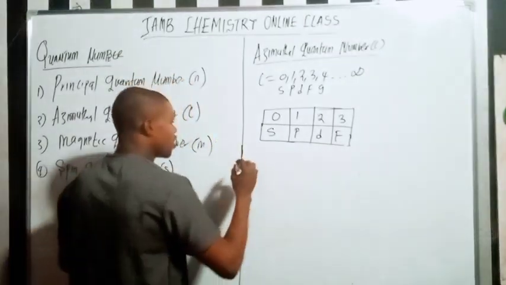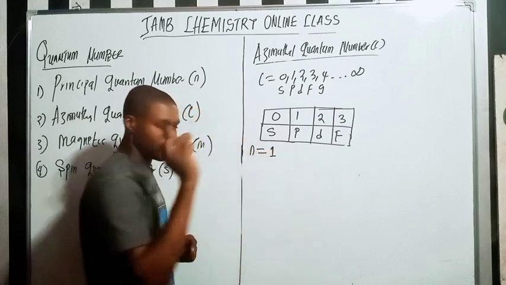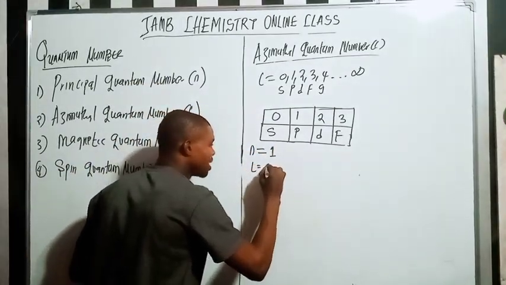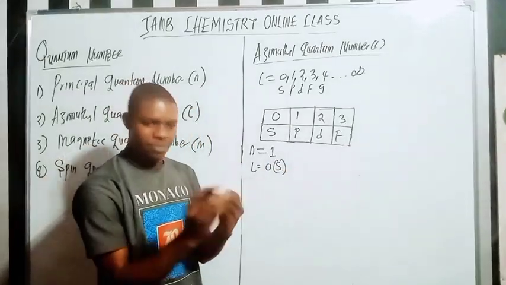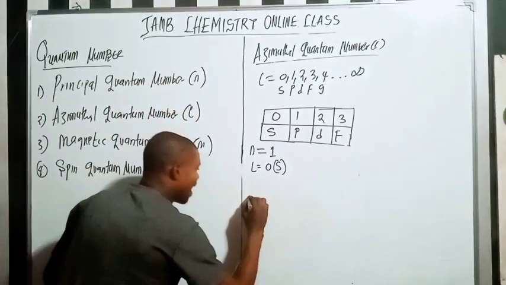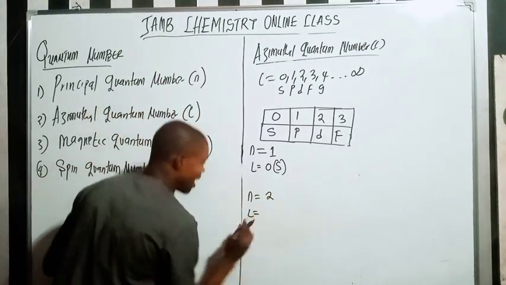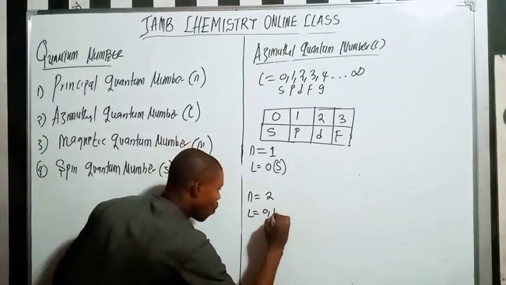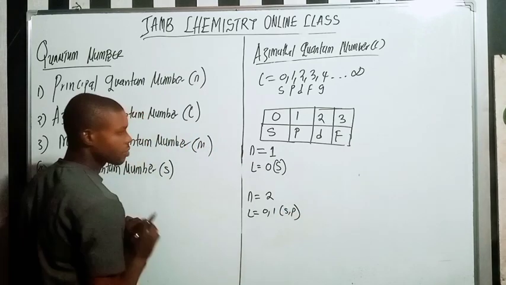Remember, if my N is equal to 1, what is my L? My L only has 0, which is called the S orbital. Do you understand? If my N is equal to 2, what are my L numbers? 0 and 1, which are S and P, right?